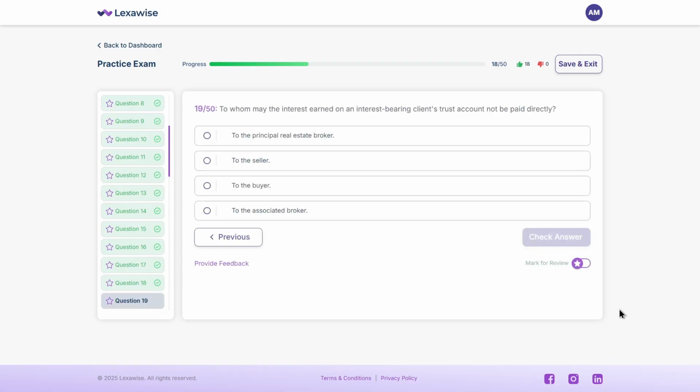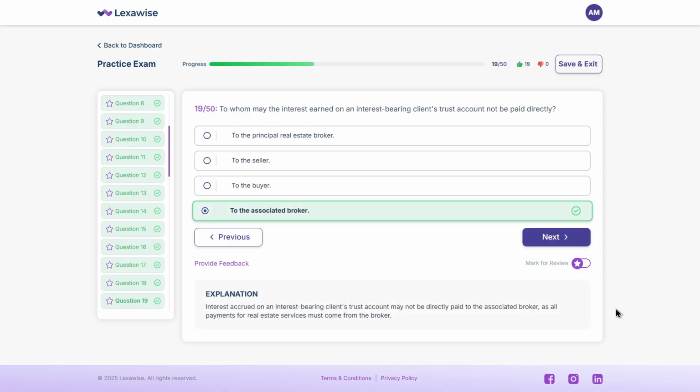Next question. To whom may the interest earned on an interest-bearing client's trust account not be paid directly? A. To the principal real estate broker, B. To the seller, C. To the buyer, D. To the associated broker. Got it? The answer is D. To the associated broker. Only the principal broker can handle funds and disbursements. Associated brokers and salespersons must be paid through their supervising broker, not directly from the trust account.